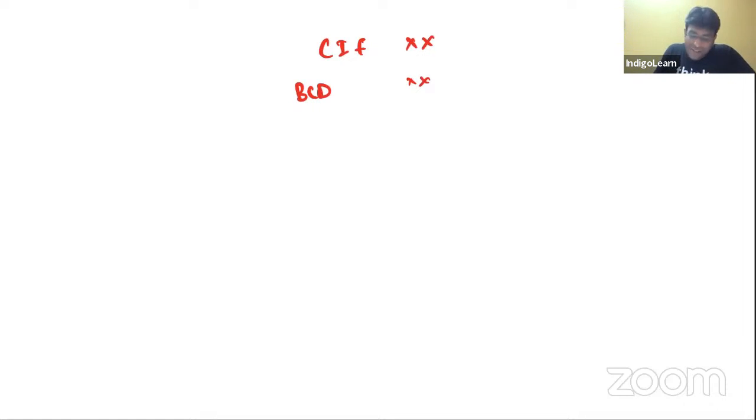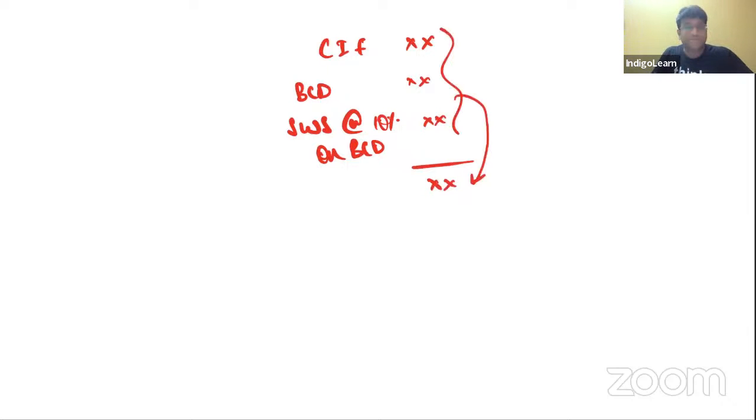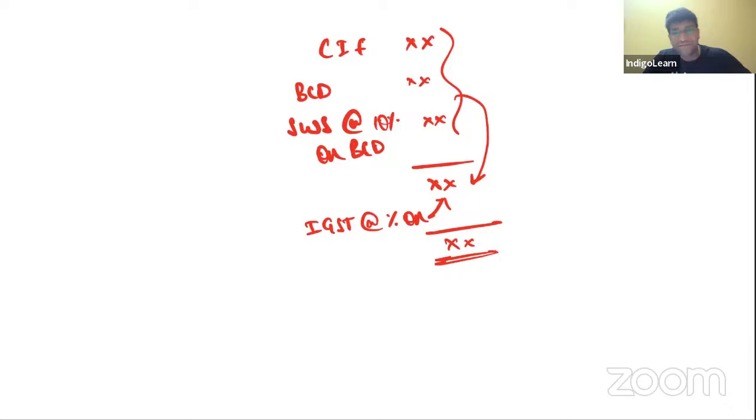You're getting my point? So apart from that BCD, my dear friends, we will also charge social welfare surcharge at the rate of 10% on BCD. Then we get the complete total. On this complete total, we will charge IGST at the applicable percentage. And the total customs duty payable will be BCD plus SWS plus IGST, where SWS stands for social welfare surcharge. Getting my point, everyone? Wonderful.